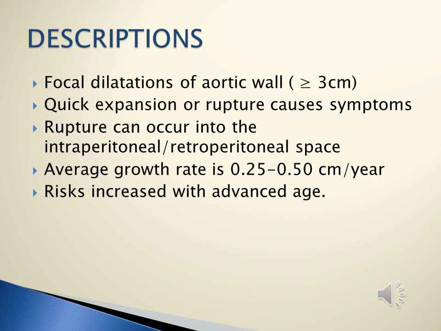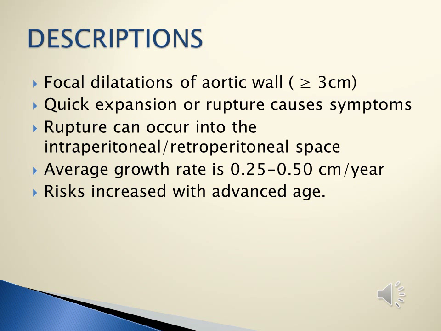AAAs occur when there is bulging or a weakened area in the aortic wall. It is diagnosed when the diameter of the aorta is equal to or greater than 3 centimeters. Patients become symptomatic when there is a sudden increase in the wall diameter or rupture of the aorta. Bleeding can occur into either intraperitoneal or retroperitoneal spaces. Intraperitoneal rupture is usually fatal immediately.